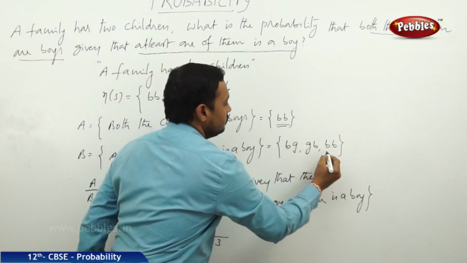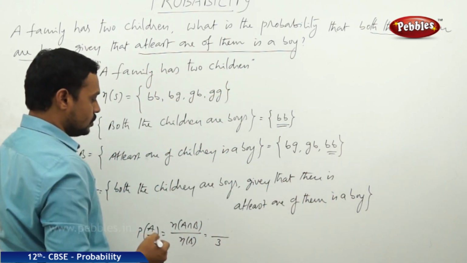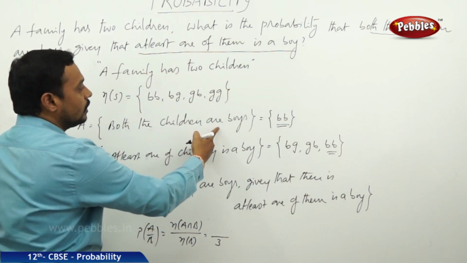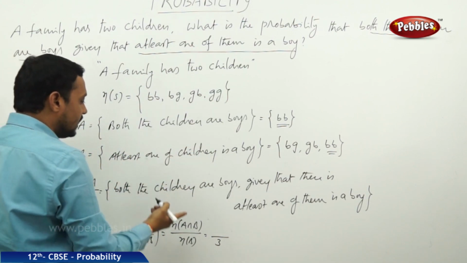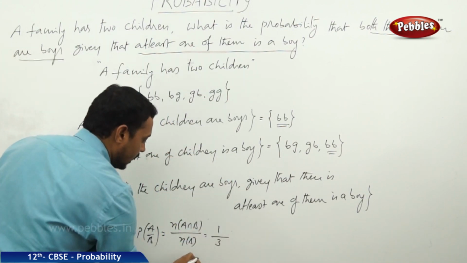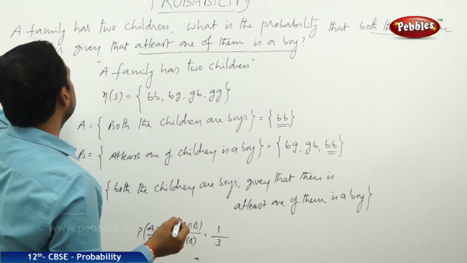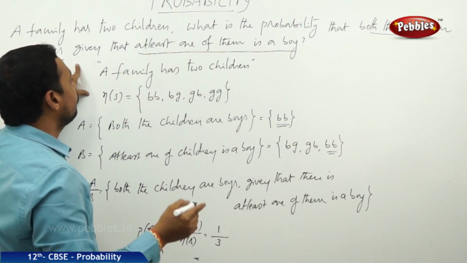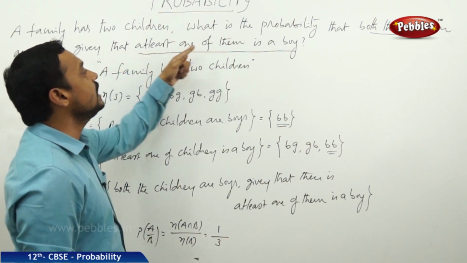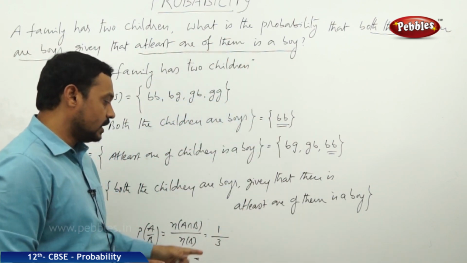Only one, that is BB. So the number of favorable cases to A intersection B is equal to 1. Hence, finally, the probability that both the children are boys, if it is given that at least one of them is a boy, is 1 by 3.